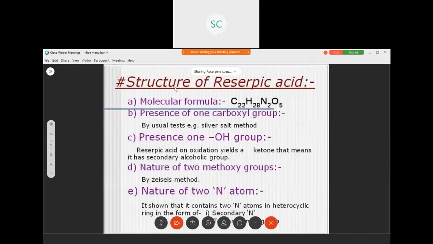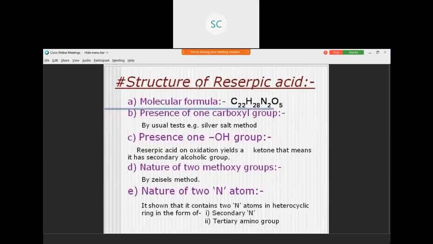Now let us discuss the structure of reserpic acid. Reserpic acid plays an important role in the synthesis of reserpine. So now we discuss the structure of reserpic acid. Molecular formula of reserpic acid is C22H28N2O5.